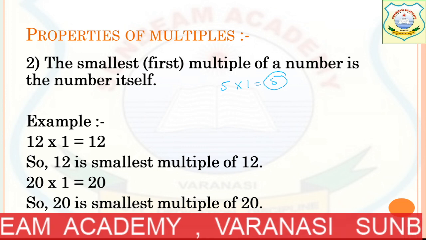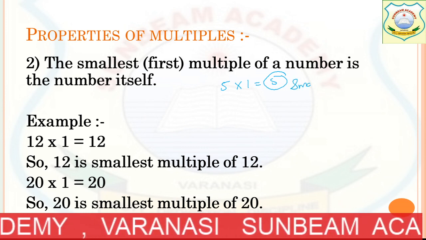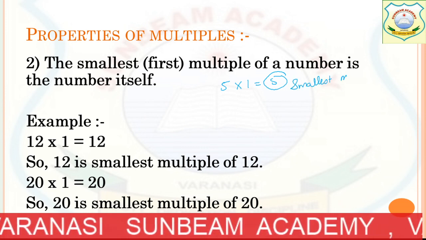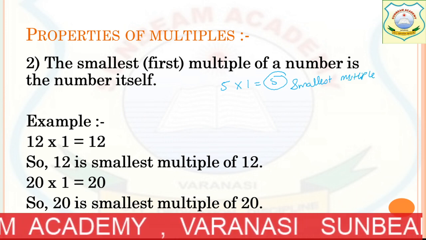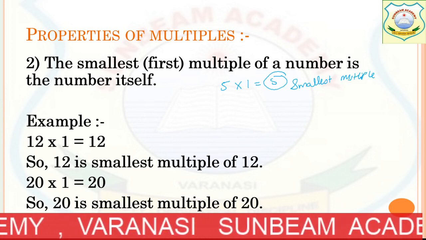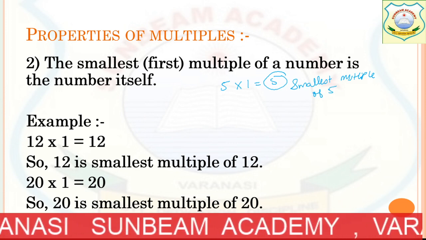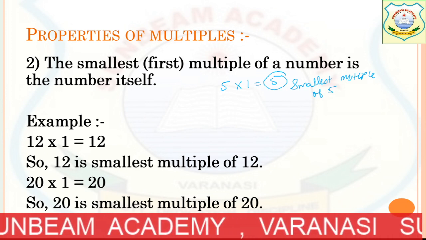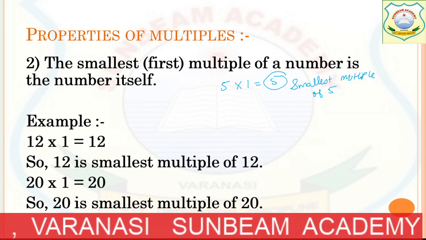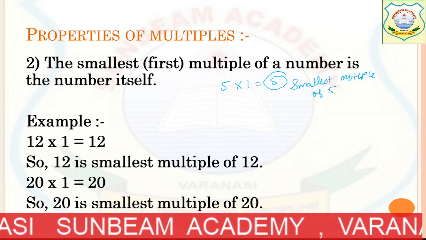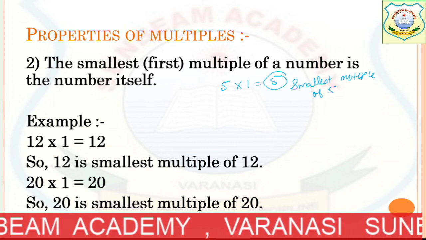So this is the smallest multiple of which number? Yes, 5. So 5 is the smallest multiple of 5. If we are finding the multiples of 2, 3, 4, any number, the smallest multiple will be the same number. Got it?